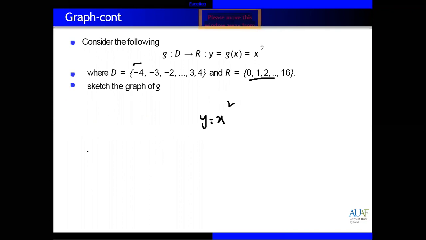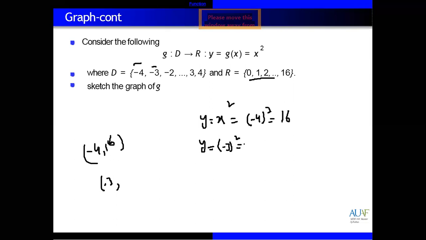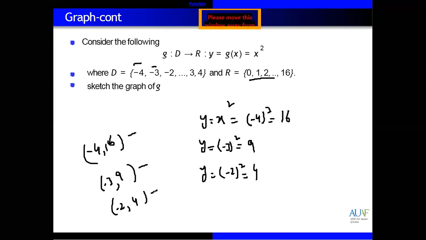Starting from minus 4, if x is equal to minus 4, putting values, minus 4 whole square equal to 16. So y is 16. This is the first pair. Second one, if x is equal to minus 3, so y is equal to minus 3 whole square equal to 9. So minus 3 with 9. Same, y is equal to minus 2 whole square equal to 4. So you can say minus 2 with 4. These are ordered pairs. Yeah, these are actually a relation.